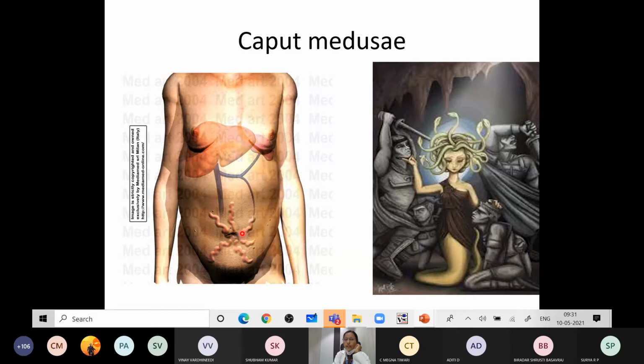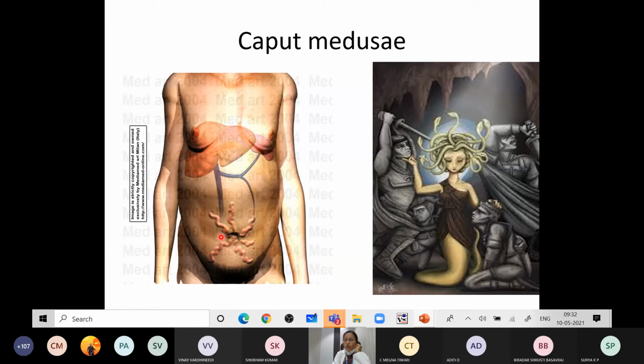Okay, the watershed line, because lymphatic drainage and venous drainage will go upwards above the umbilicus, and below the umbilicus it will go downwards. Whatever the lymphatic drainage is above the umbilicus will ultimately drain into the axillary group of lymph nodes, whereas below the umbilicus it will ultimately drain into the superficial inguinal group of lymph nodes. Venous drainage above the umbilicus will ultimately drain into the superior vena cava, and below the umbilicus it will ultimately drain into the inferior vena cava.